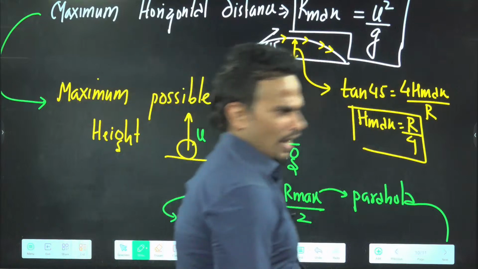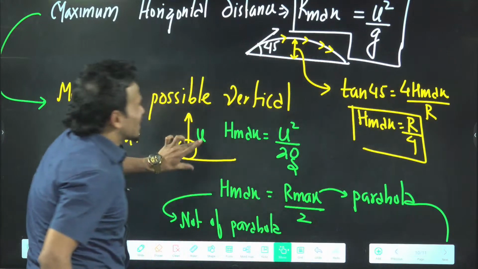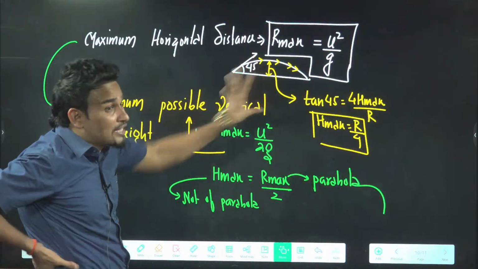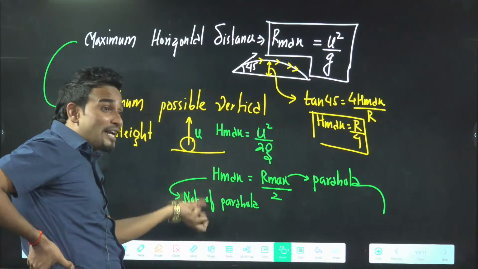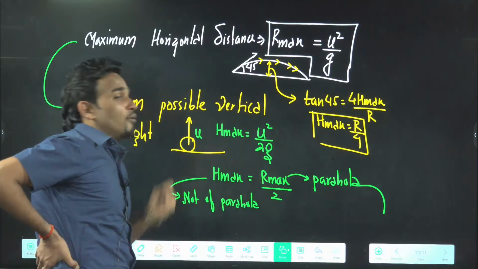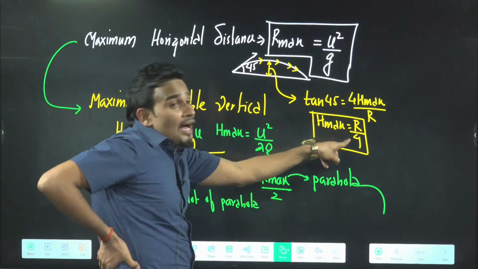And no need to remember. I'm not asking you to remember. I'm just telling you the difference between these two. This is not of parabola. This is separate motion. This is of parabola. For this parabola, R by 4 will come.